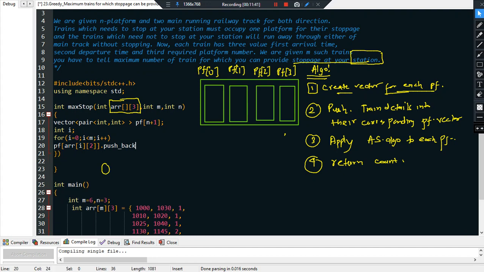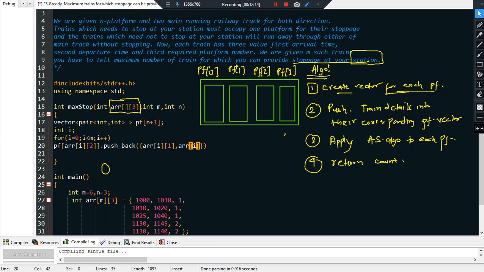Now that is why I have said that please refer to the activity selection problem, because if you refer to it, you will find that we sort the given tasks in the order of the departure times, right? So that is why in push back, I will first of all push the departure time: array of i comma 1, comma array of i and 0.